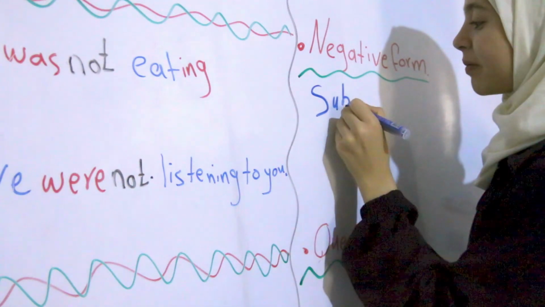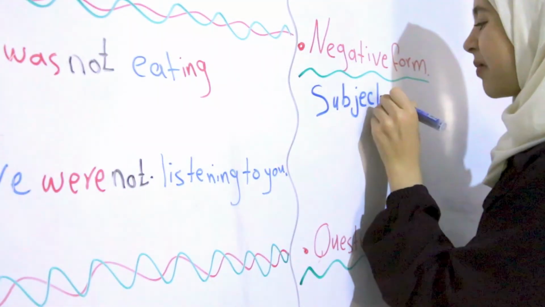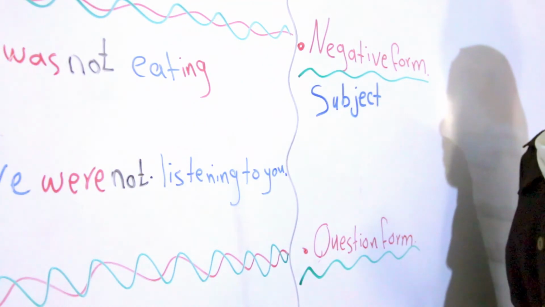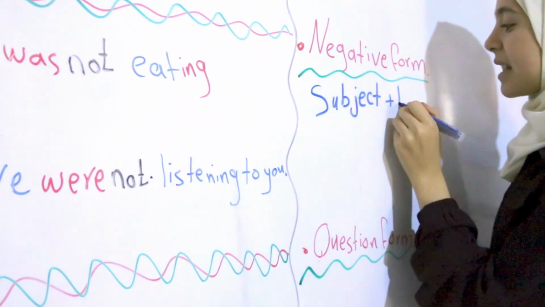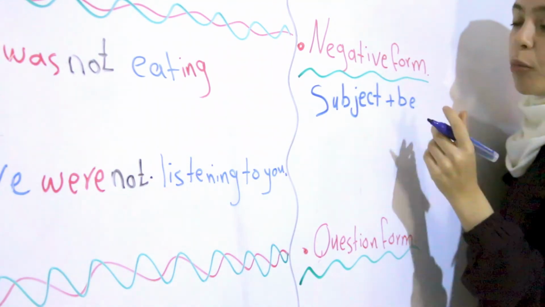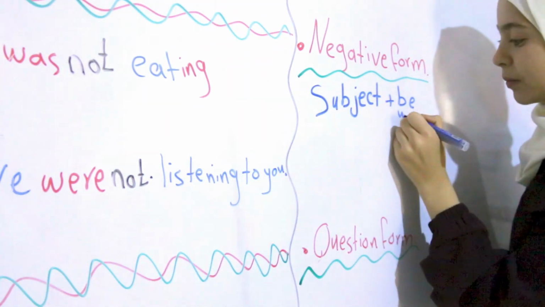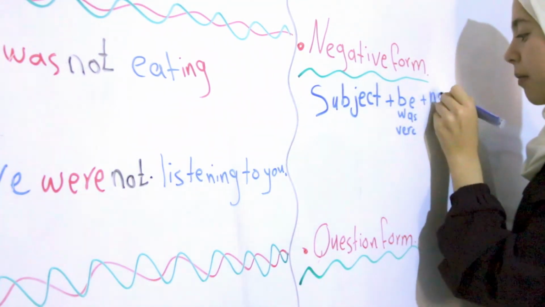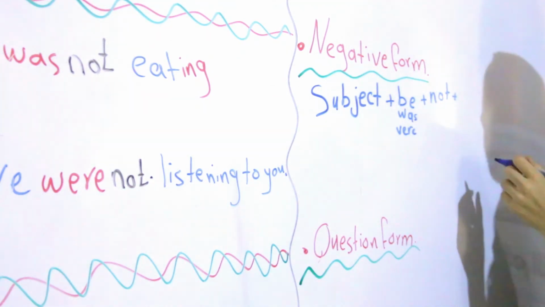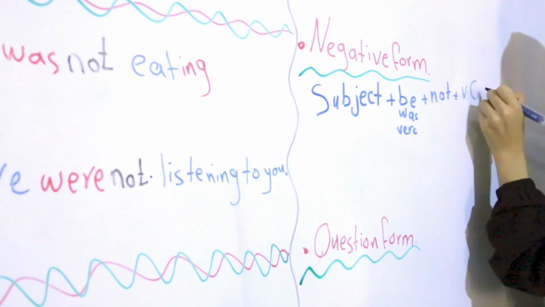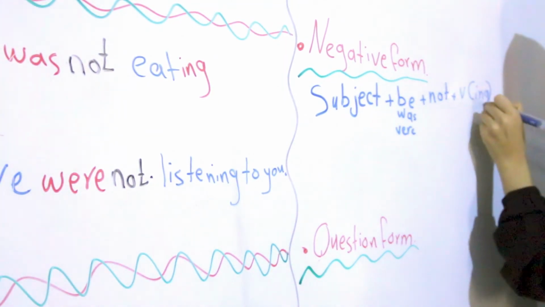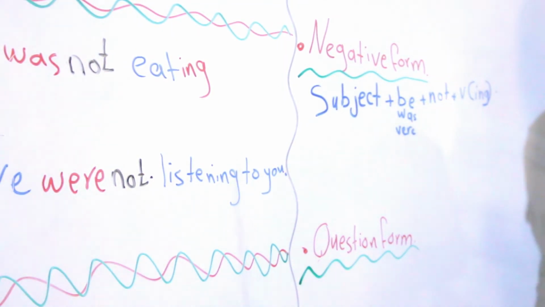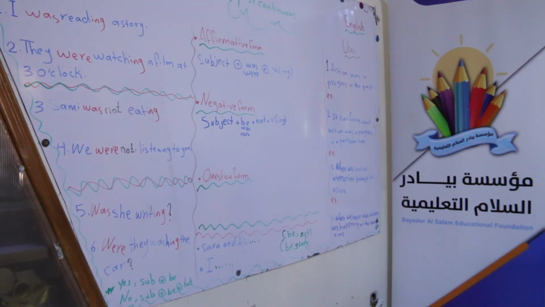Subject. Yes, very good. The subject can be a noun, pronoun, or noun phrase. Very good. Plus be, either was or were. Plus not to have the negative. Plus verb with ing. Very good. If we have a complement, we put it. If we don't have one, we put a full stop. Yes, very good. Thank you very much. Finally, these two examples, read them, please.